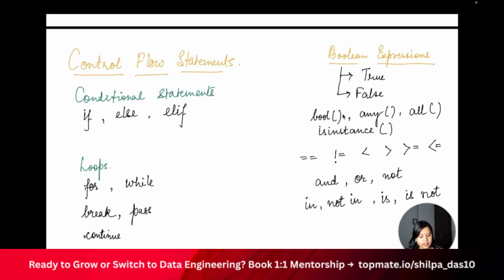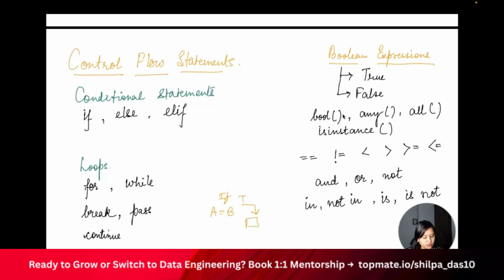So in this, there are two types of control flow statement. One is the conditional statement, which is if, else and elif, and the second is the loops. If I talk about the if, else and elif, it's very simple. Let's say I have a condition A equal to B. So it says if A is equal to B, run this particular piece of code.